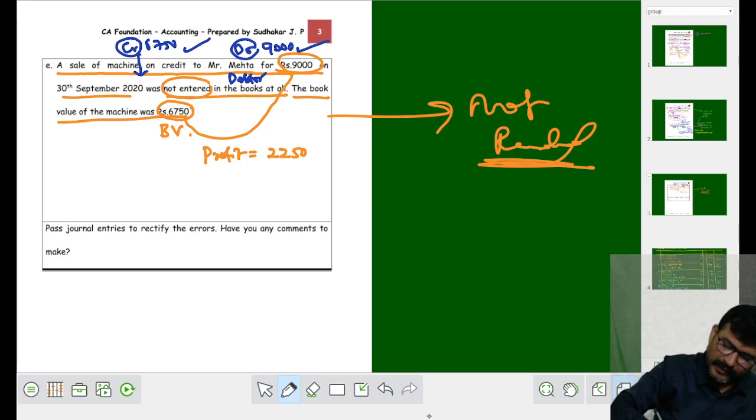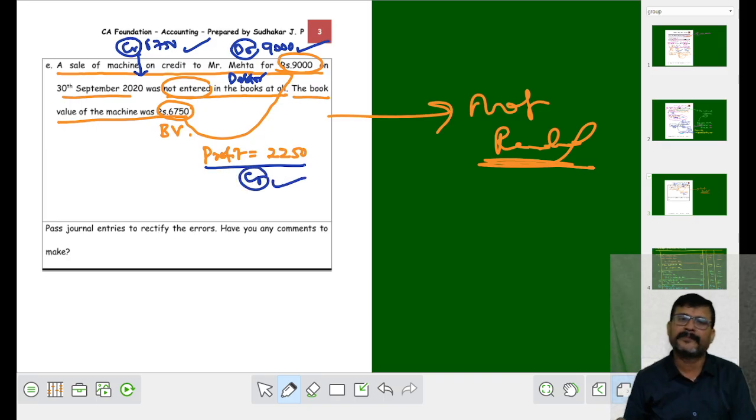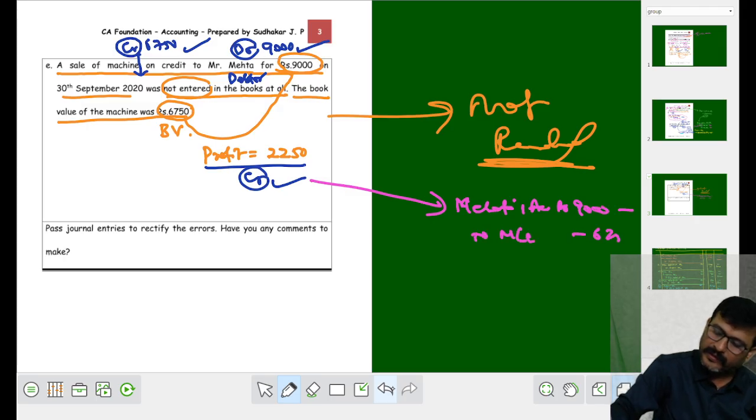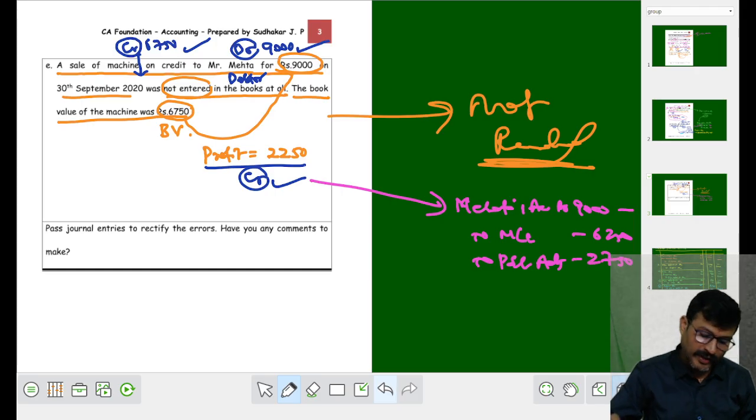बाद में profit आया ना, profit means what? Income. Income is to be credited with 2,250. Now tell me, put together the entry is what? Put together the entry is, that is Mehta debit, machinery credit, profit credit. So now what we have to write? Mehta account debit 9,000, to machinery 6,750, to profit and loss. We should not write profit and loss. We have to write profit and loss adjustment account.